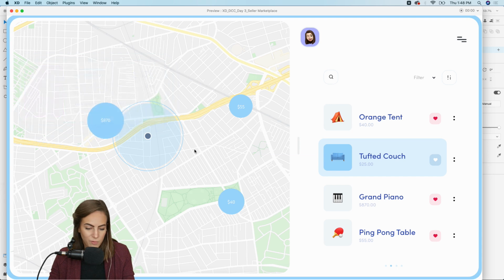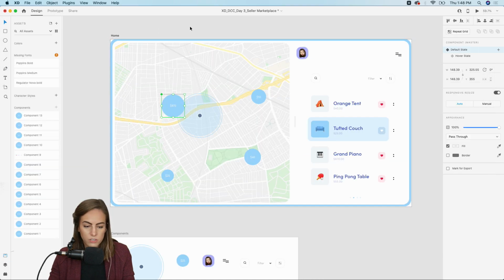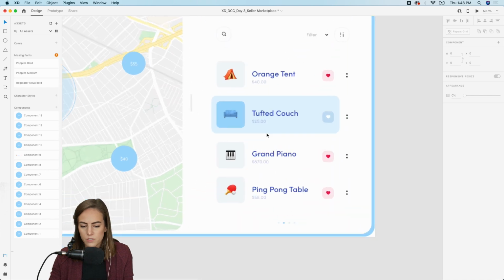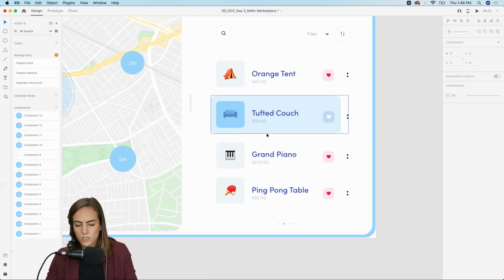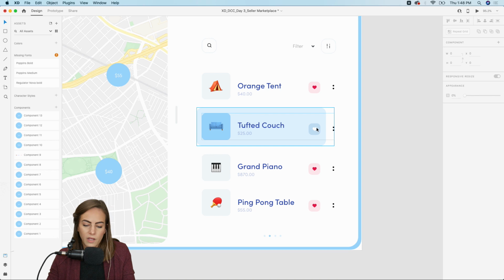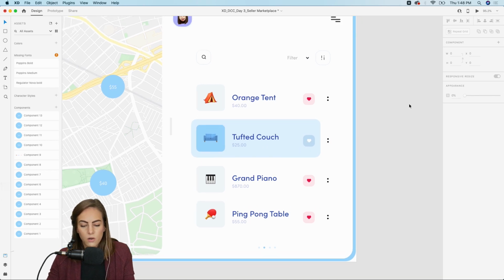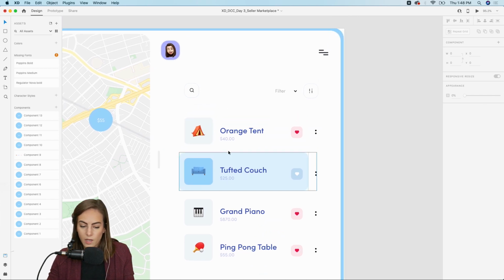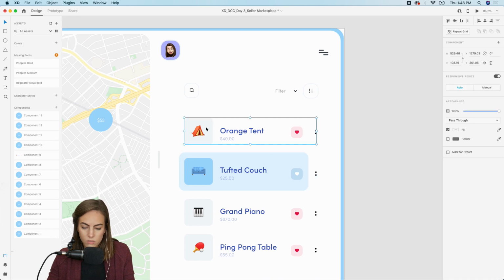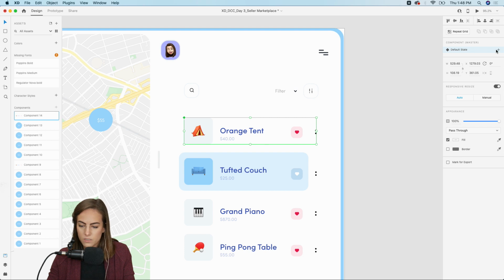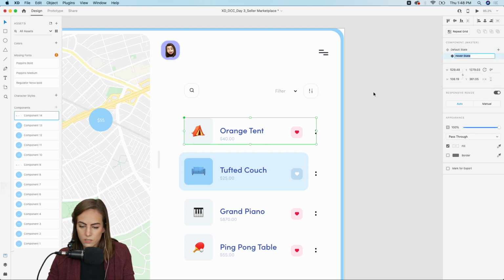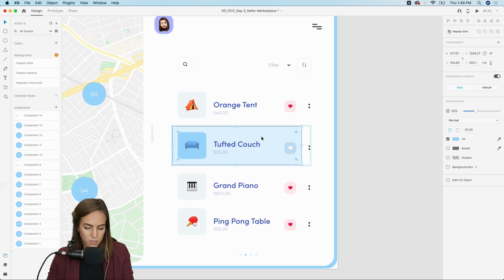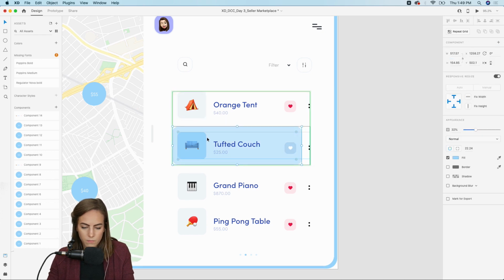So really simple. And if you wanted to, what you could also do, on the right side, I wasn't really going to do much, just for the sake of time, but you see that I already have this tufted couch highlighted or pressed. So if you wanted to copy this sort of style for the rest of these, just on hover or something, you could do the same. So we could make this a component as well. This is the default state, add a hover state. And let's just, we've got like a second more, let's try this out.